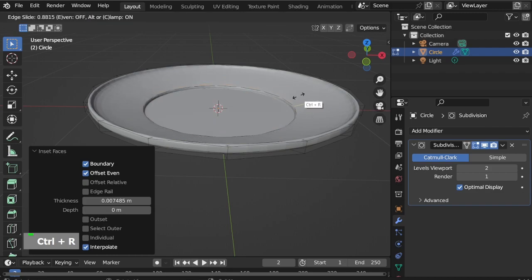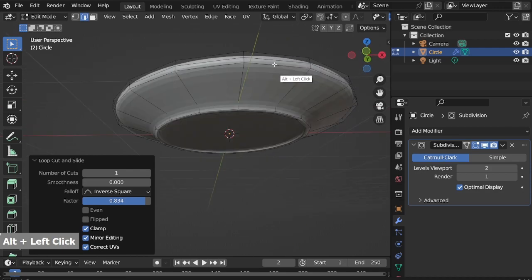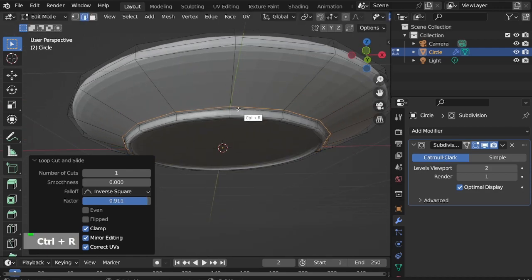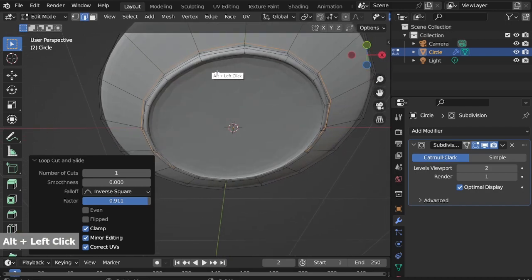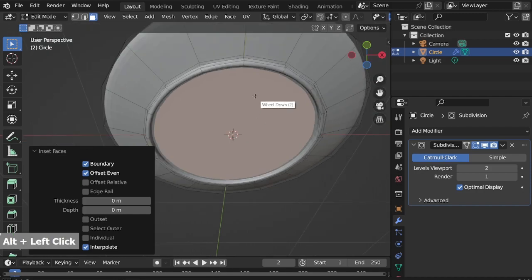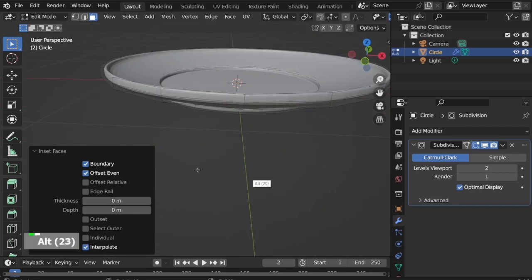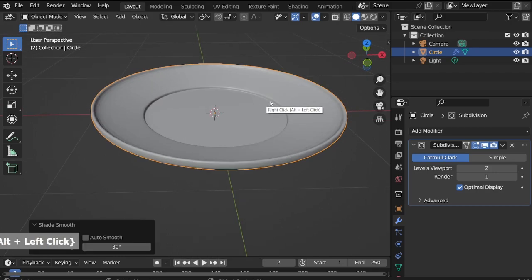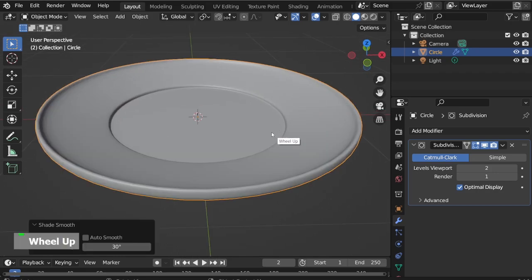Ctrl R, add loop cut near the center area. Same goes for the bottom of the plate. Ctrl R, add loop cut near the center area. Bottom face, I insert a bit. Back to object mode, right click, shade smooth. Now the plate is done.